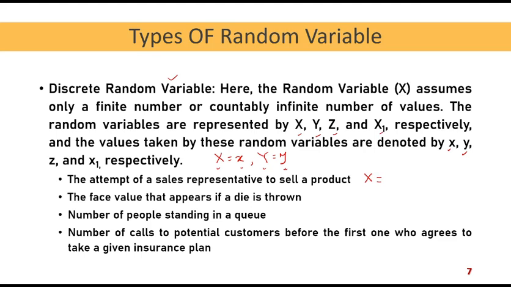So we can say that X equals 1 if the product is purchased, and equals 0 otherwise, meaning not purchased. Now here you see your random variable X only takes two values, 1 and 0, but that is how this random variable is defined.